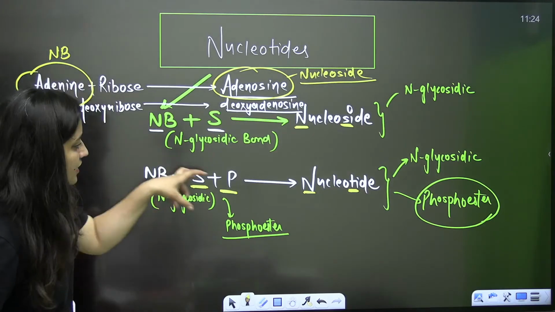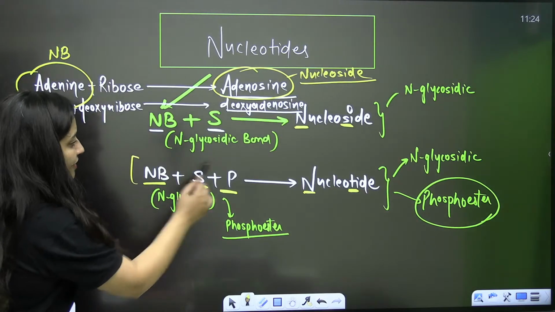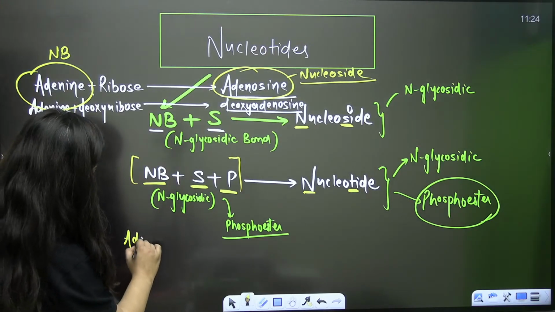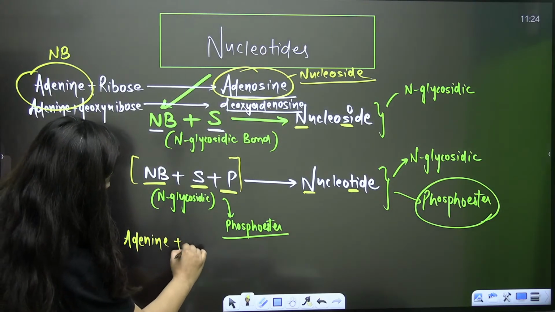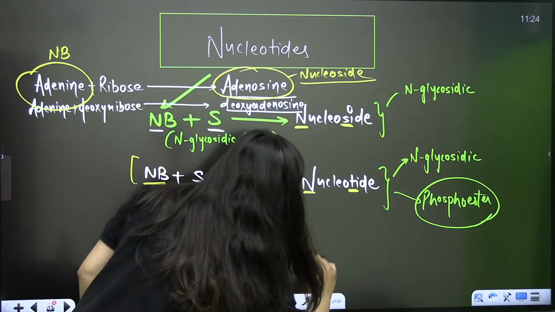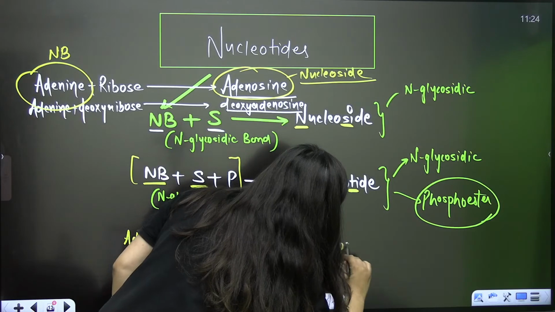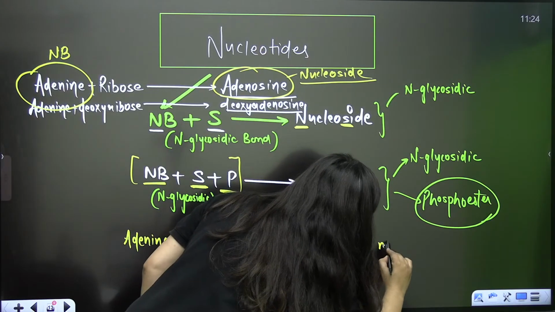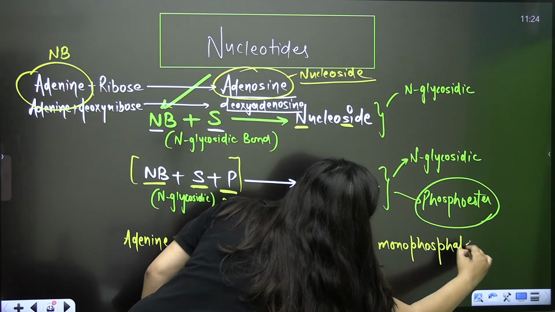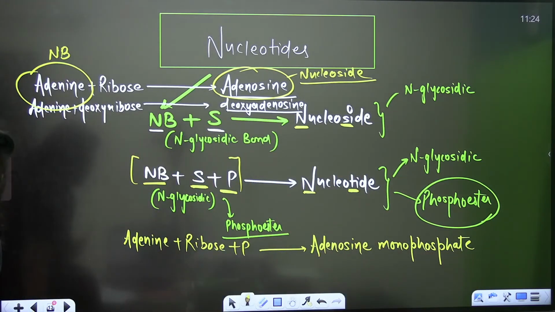Now when it is the nucleotide, only one phosphate is attached. So if it is adenine plus ribose plus one phosphate, can I say it is adenosine monophosphate?